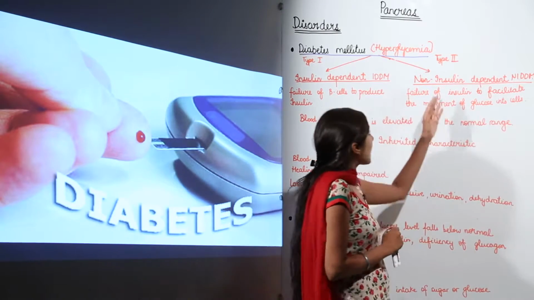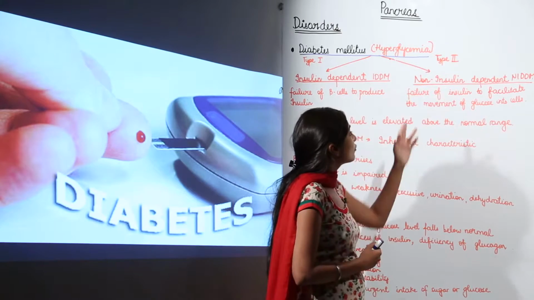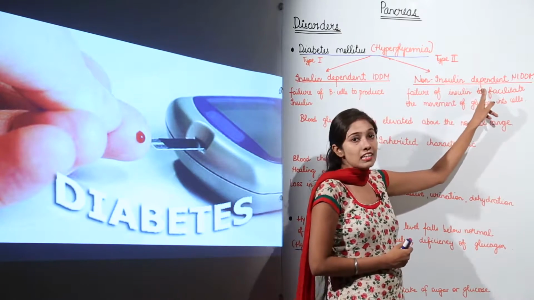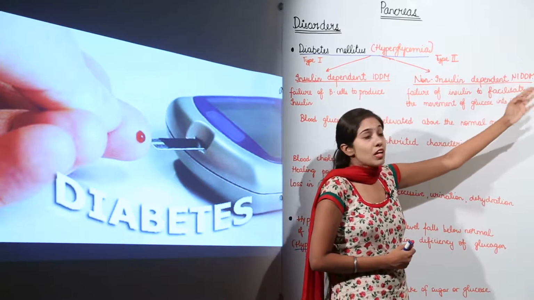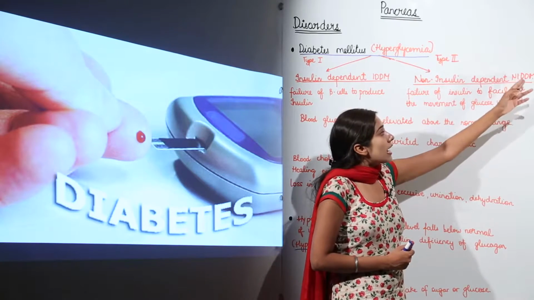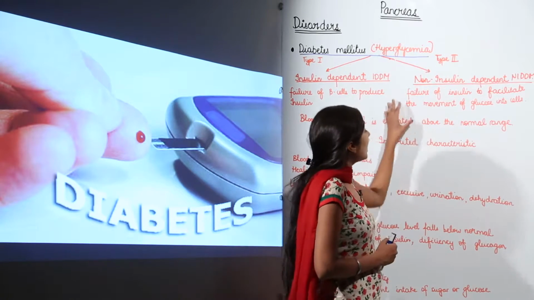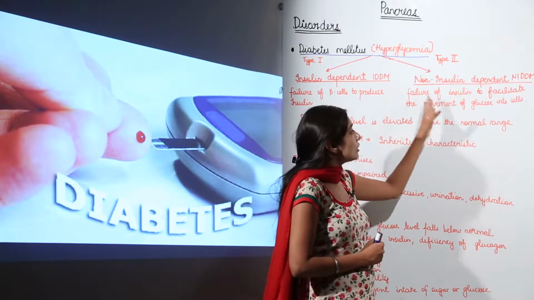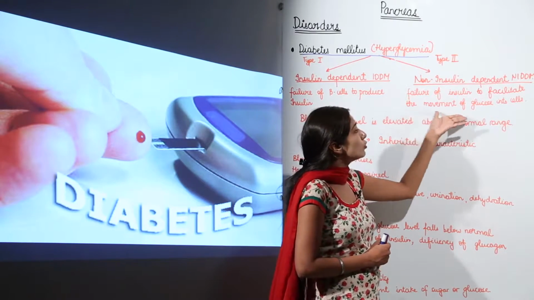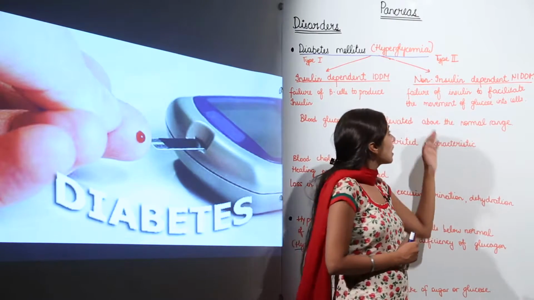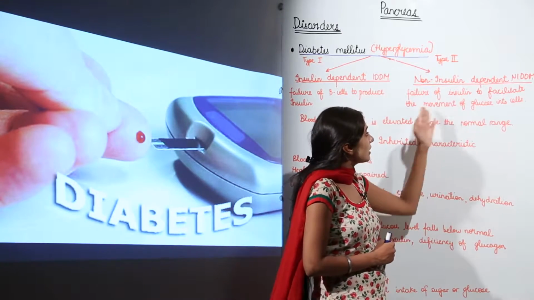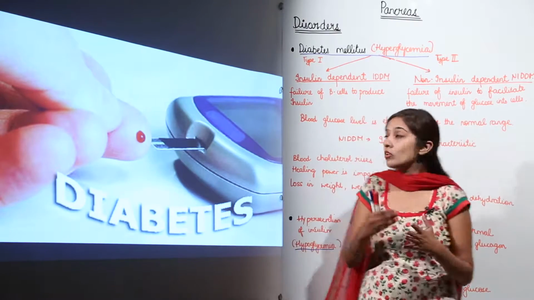And type 2 diabetes mellitus is non-insulin dependent, that is NIDDM. It is caused because of the failure of insulin to facilitate the movement of glucose into cells.